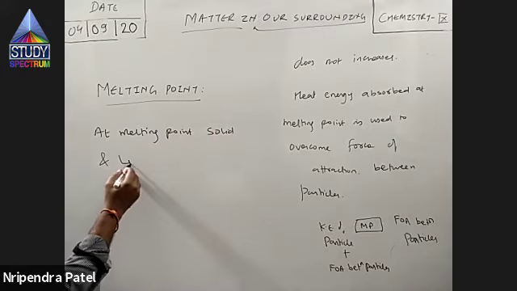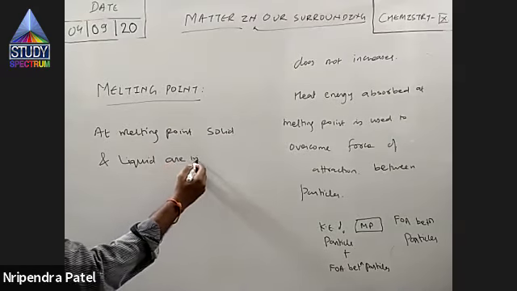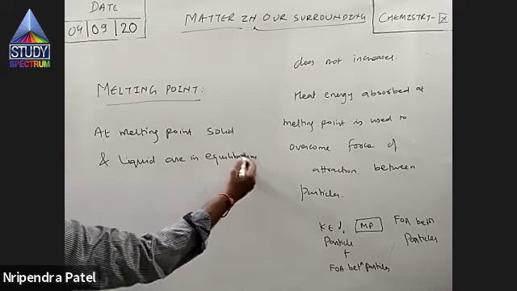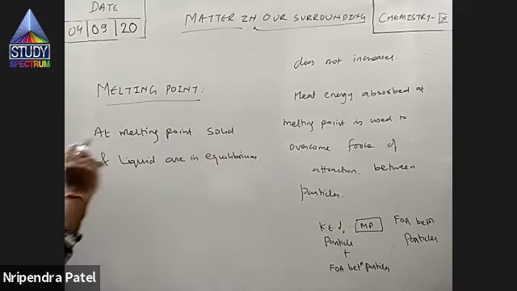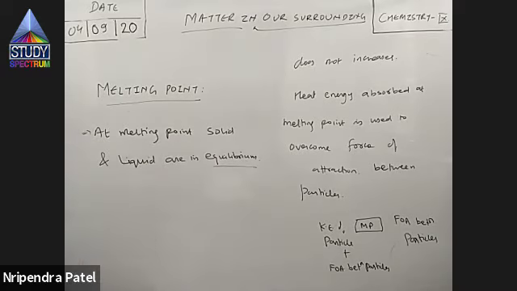It's a very interesting word. We'll discuss it in detail in the higher syllabus. I'll just introduce it. So at melting point, we say solid and liquid are in equilibrium.